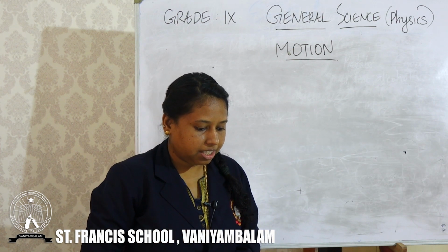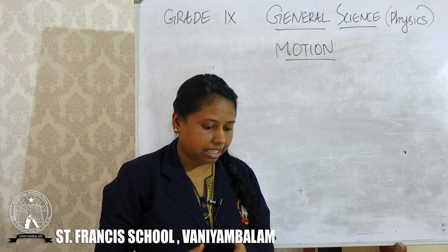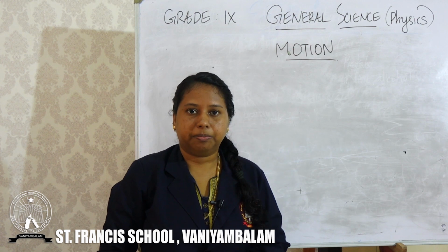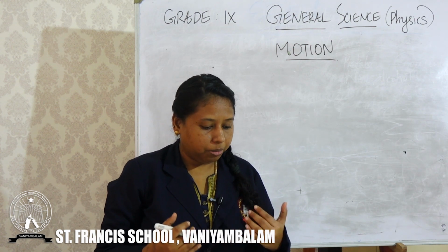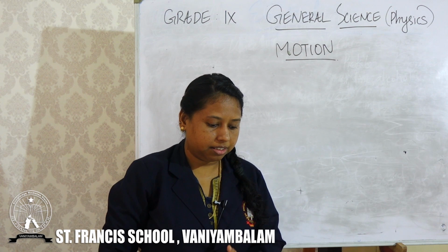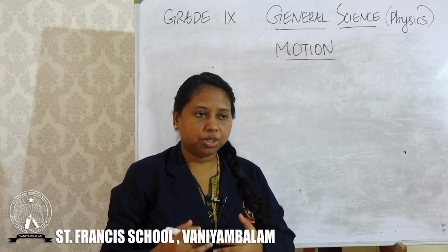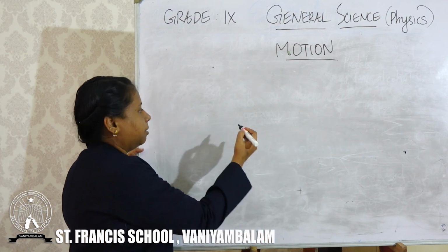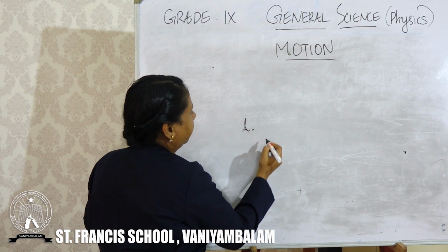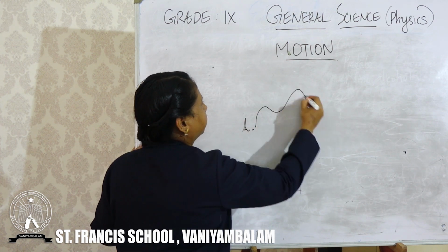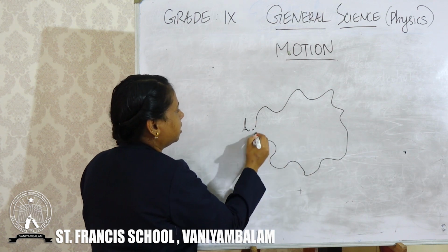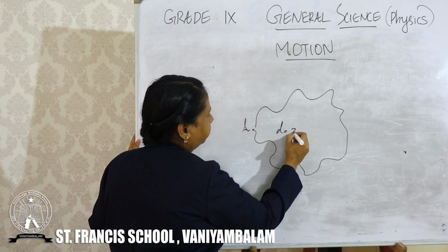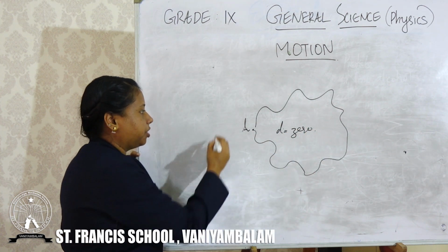See, the first question was, an object has moved through a distance. Can it have zero displacement? If yes, support your answer with an example. That was the question. And obviously, the displacement can be zero. Why? Because, as so many of you wrote very nicely, suppose a point A is moving in any direction, and if it comes again to the same position, then displacement will become zero. So that is the answer for the first question.